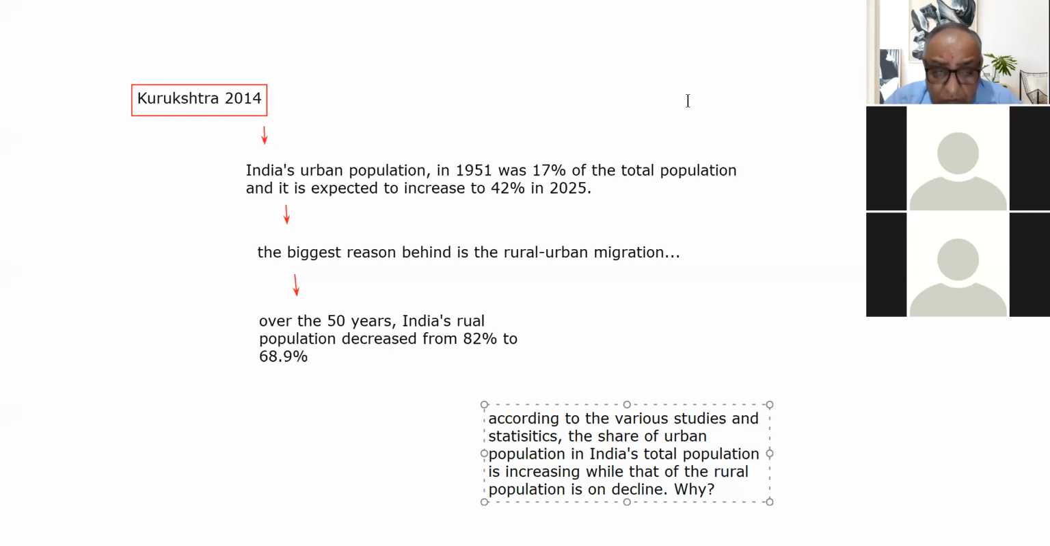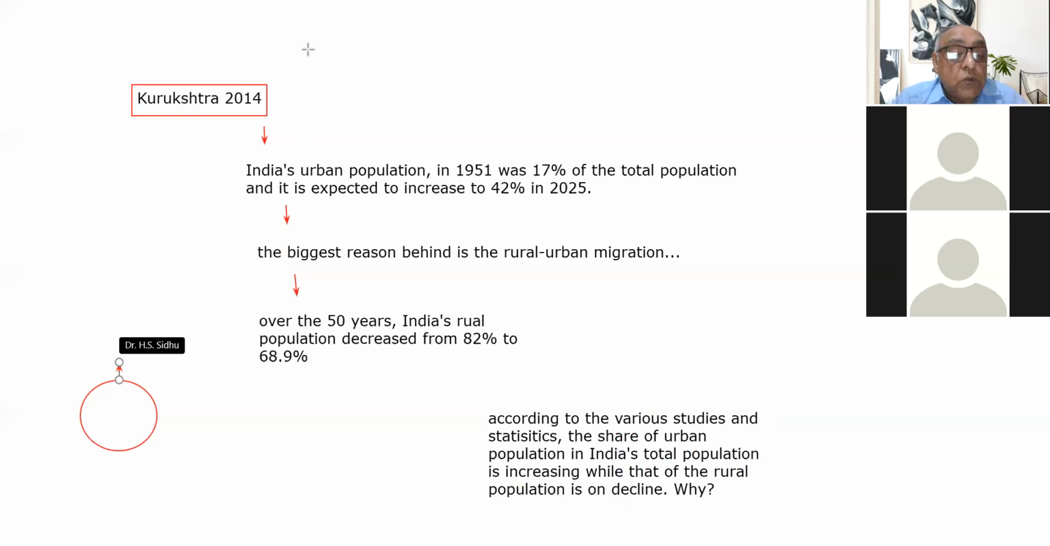So as we are discussing what are the various reasons behind this trend, why this is happening. One thing we are discussing is the rural to urban migration. The main thing is the rural to urban migration. Why? One is the employment. This is the main reason.